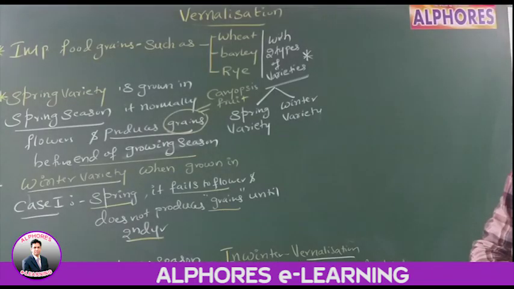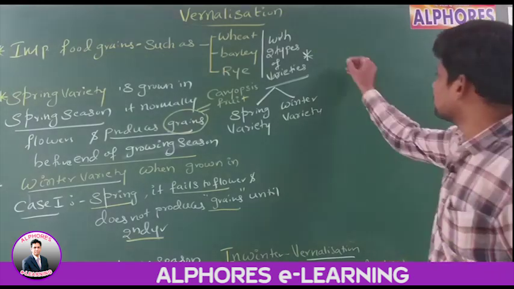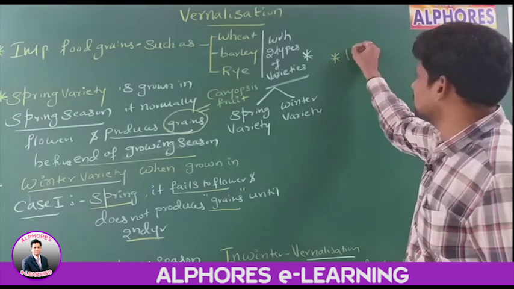Now listen here, what is vernalization doing? Vernalization decreases the duration of vegetative phase and makes the plant enter the reproductive phase early. So early flower production means the fruit and seed will be produced at earlier stages.